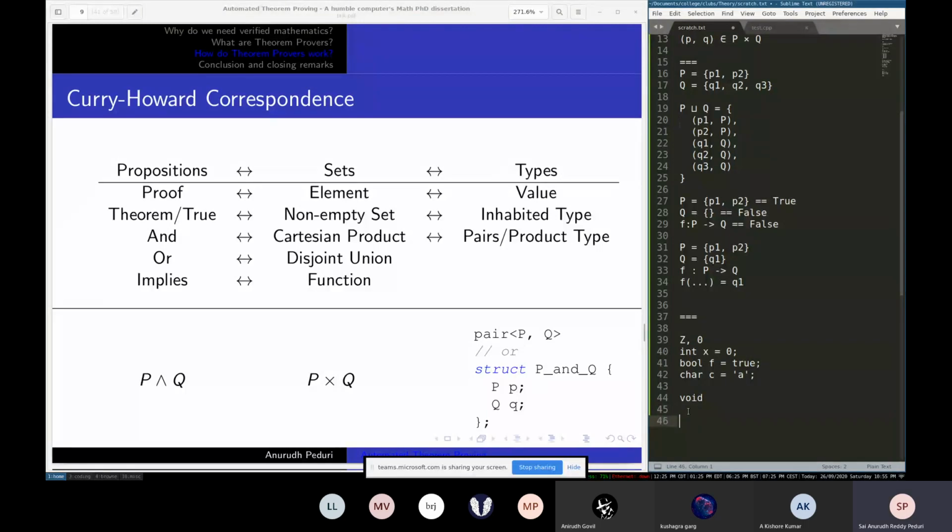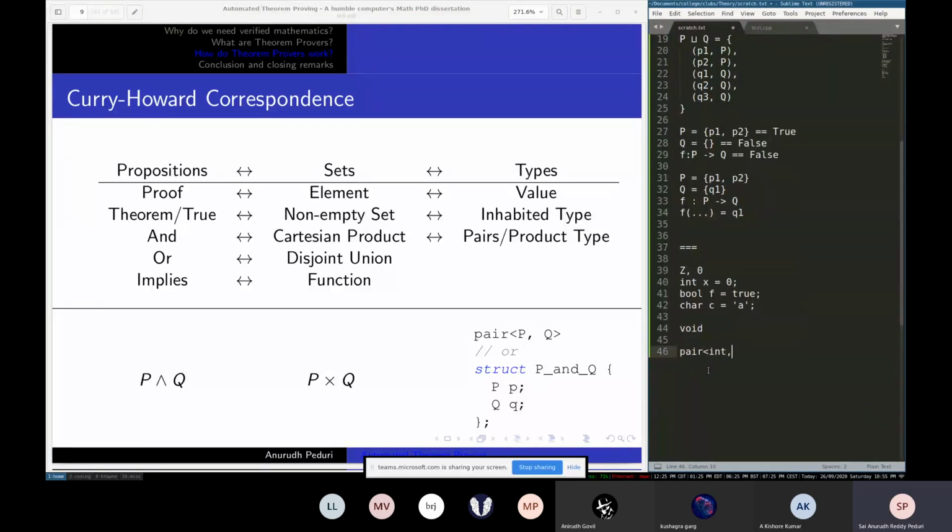So if you, for example, think of it as a pair of int and char as your type, to produce a proof for this, you can say, I don't know, let's say 0 and A. So this is a pair that shows that int has an element and char has an element together. Simple as that. So pairs basically are the equivalent of the elements of Cartesian product. So this is the corresponding type for that.